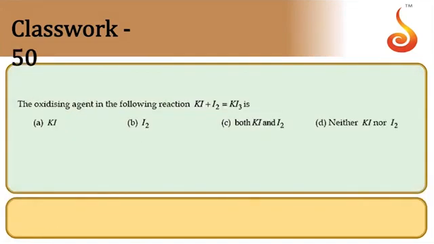Then the oxidizing agent in the following reaction. Let us write the oxidation numbers: KI plus I2 giving rise to KI3.